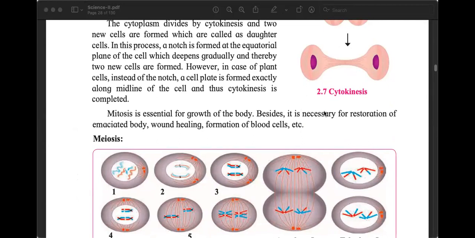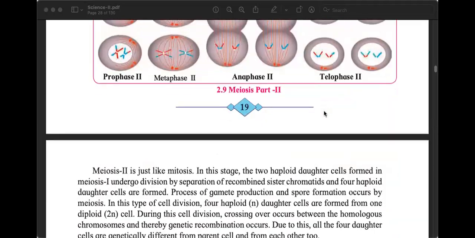In this part of the chapter, we will go inside the nucleus and we will see how the cell is dividing, and mainly we will focus on how the DNA is dividing, how the nucleus is dividing. So this chapter is also connected to chapter number 1, which talked about heredity and evolution, mitosis and meiosis. Once we understand this,